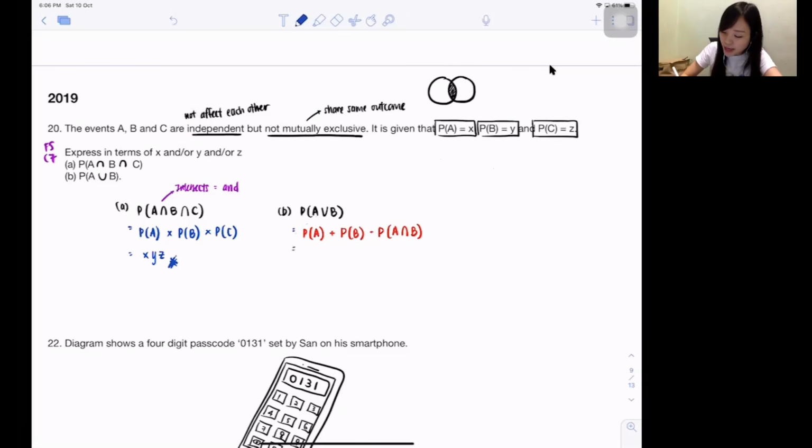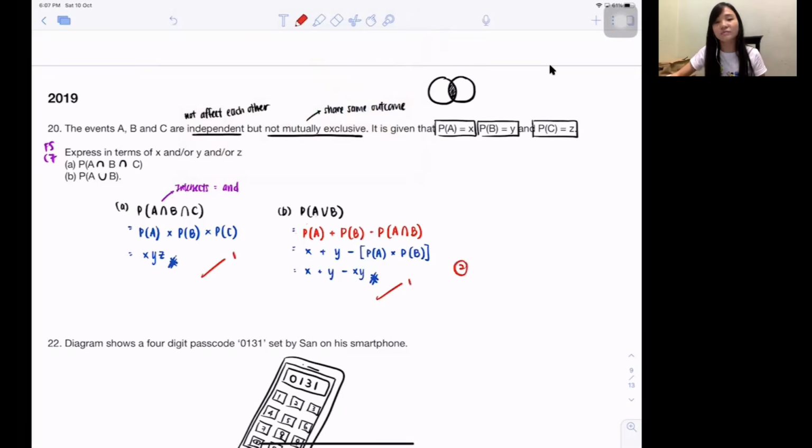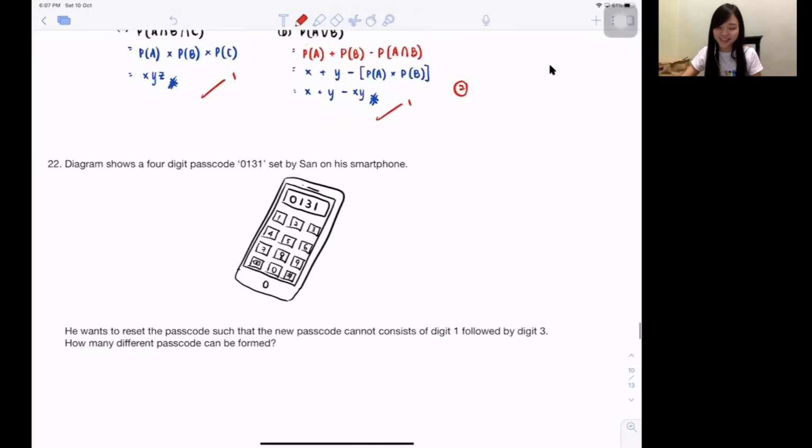So probability A is X, probability B is Y. Then probability A intersect B? You already learned just now: probability A and probability B. Intersect means and. Isn't it just using times? So substitute inside: probability A is X, probability B is Y. Probability A times B, isn't it X times Y? Ta-da-da! Done. How many marks? Only 2 marks.